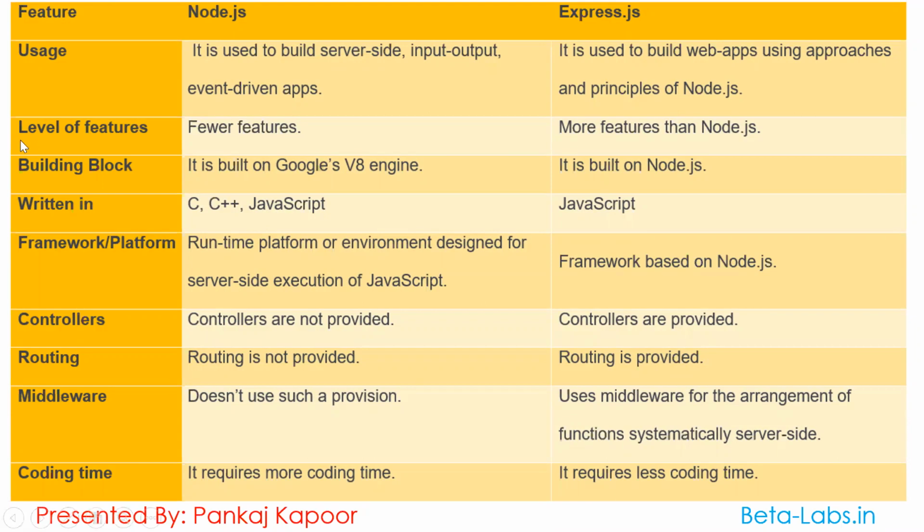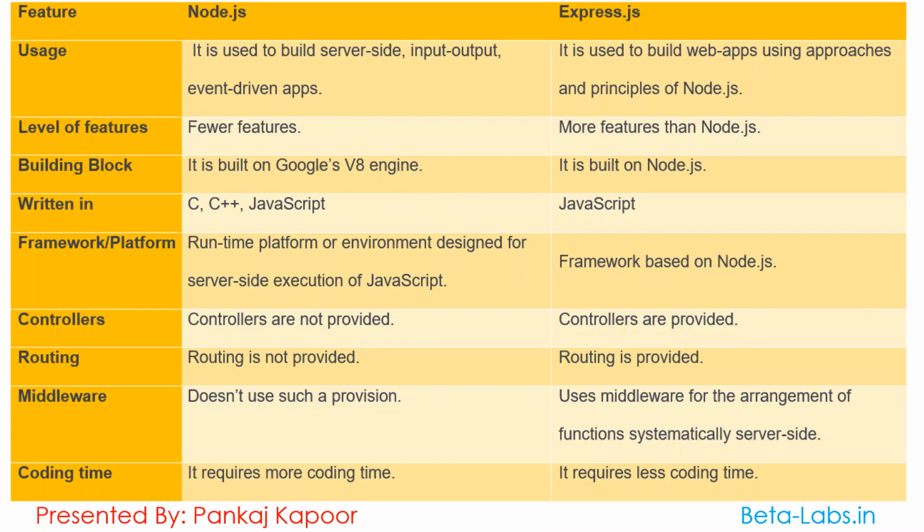Now, level of features. Node.js works just for executing JavaScript files. But with Express, we can perform some advanced features that cannot be done with the help of Node.js. I will talk about these things in the coming. So basically, what is Node.js? Node.js is built on Google V8 engine, because our JavaScript files are executed by the Chrome V8 engine that is a part of the browser.